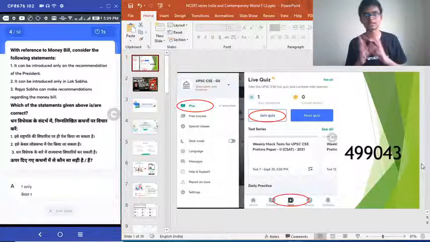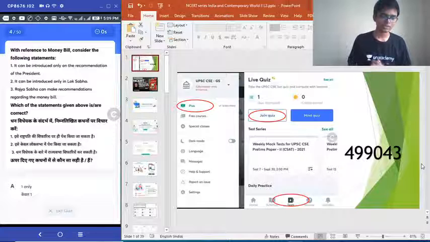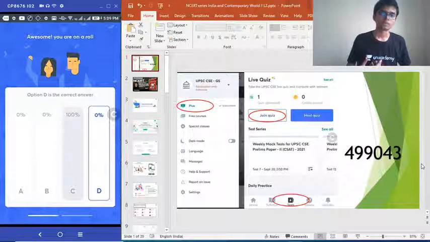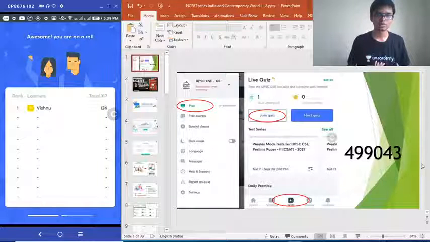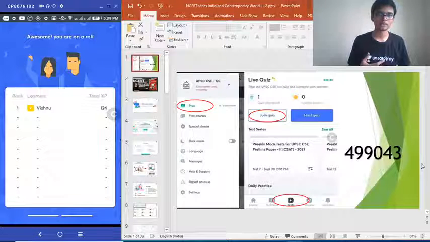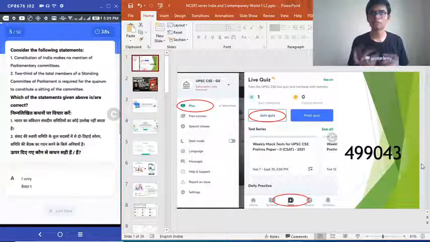Okay, so this is a polity quiz that is going on. Now this question is based on money bill. Okay, so nobody getting that. Still only one person. Okay, one person got it. Vishnu actually managed to get it right. So now his point is 124. Others still yet to open their account.